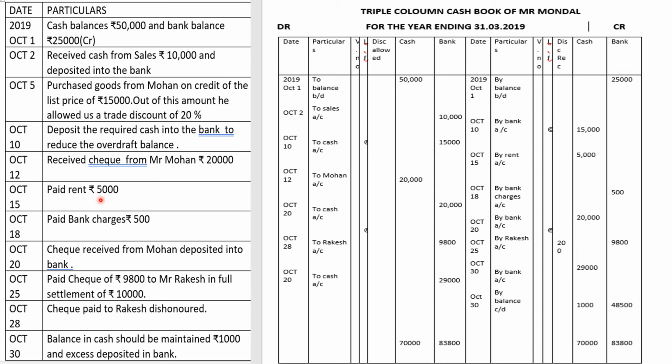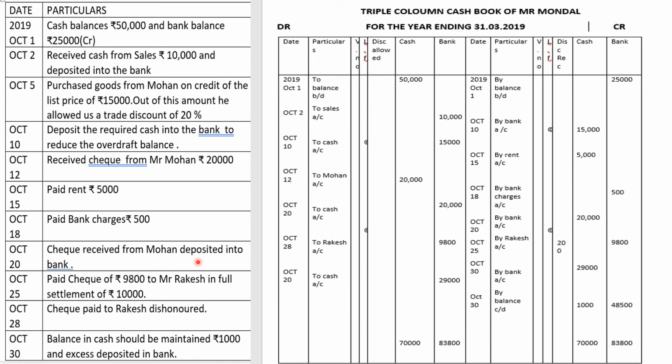October 15, paid rent 5,000. So by rent 5,000 in cash column. Paid bank charges 500. Again, October 18 on the payment side, by bank charges 500. Check received from Mohan deposited into the bank.